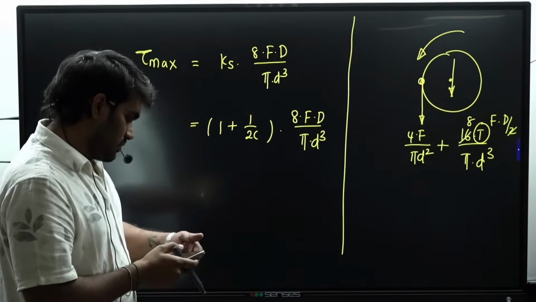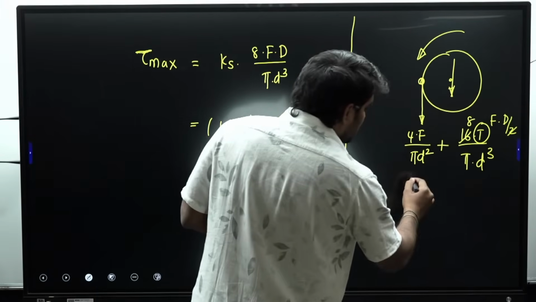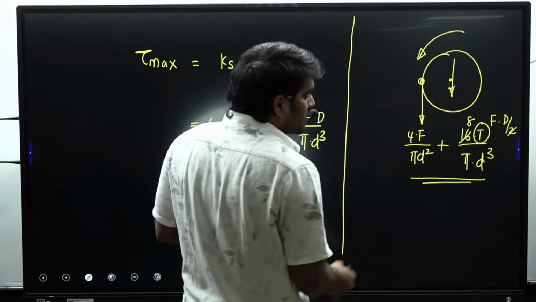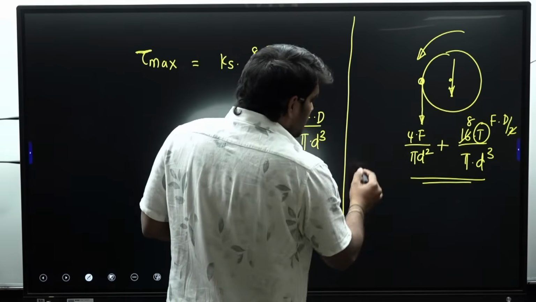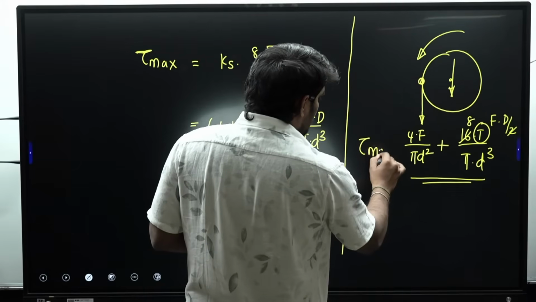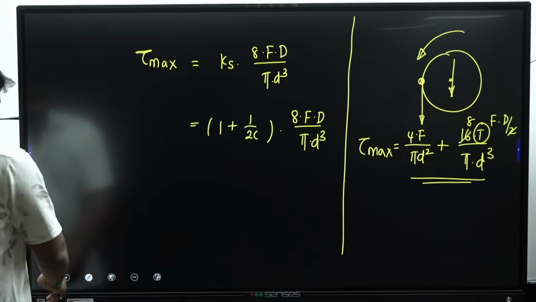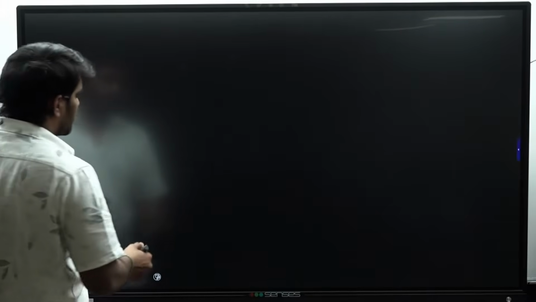As the options are not mentioned by the student, let's assume it is given in terms of 4F by pi d square and pi d cube. Considering the options like this, this will be the equation for tau max considering the effects of direct shear. Moving to the next one, it is from the concept of welding.